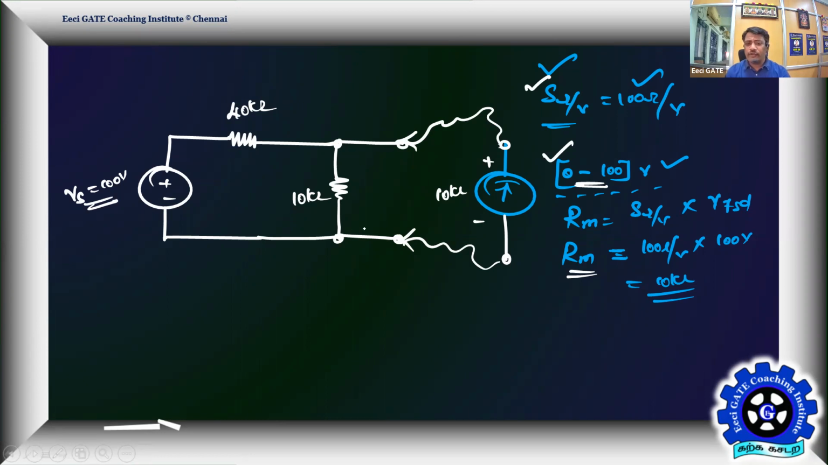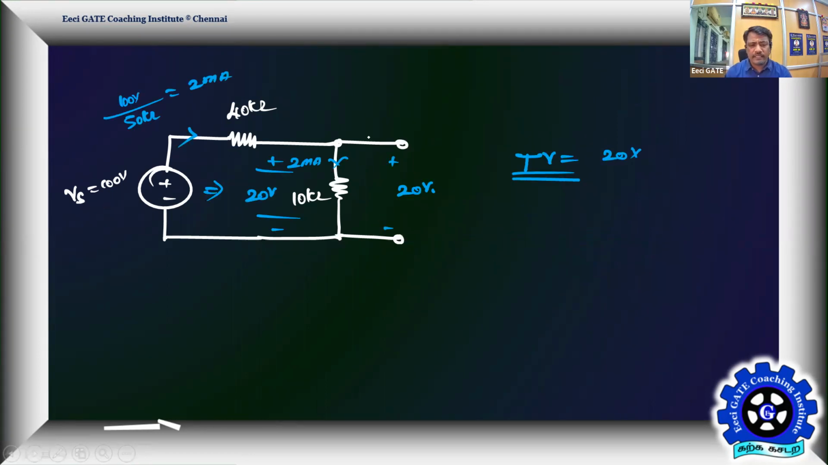Before you connect the instrument, there is no current in this path. It's an open circuit. Before connecting the instrument, this current is 0 milliamp. This current is also 0 milliamps. Whatever current exists in the circuit is going through this.